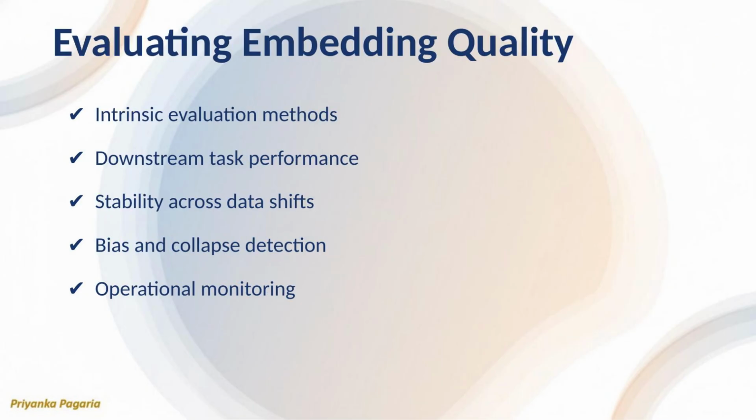Evaluating embeddings requires more than accuracy metrics. In industry, embedding failures often surface indirectly through downstream degradation. A common mistake is relying solely on offline benchmarks. Effective teams combine intrinsic tests with production monitoring. Professionals who understand evaluation nuances prevent costly regressions. This capability is a strong signal for technical leadership roles and reduces long-term maintenance burden.